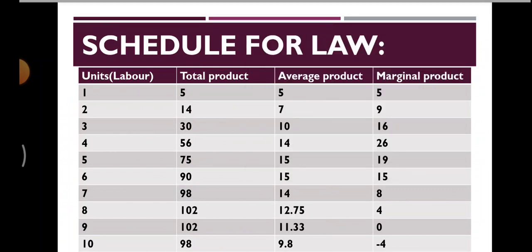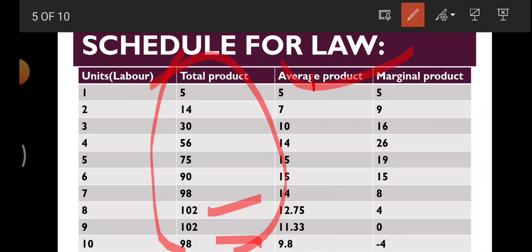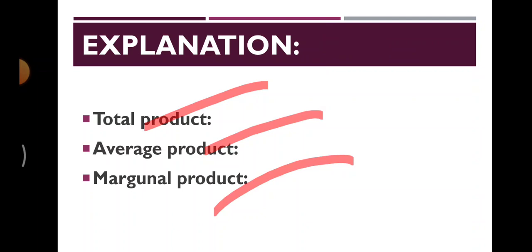One thing you can see, the total product behavior is like that. It starts increasing, then it becomes constant, then it diminishes. So you have to explain this in the total product point. In average product, the same: increasing and then declining; in marginal, increasing, 0 and negative. This is what you're supposed to explain for this schedule.